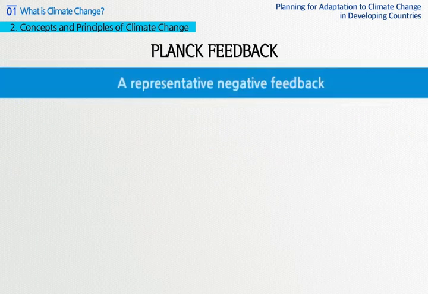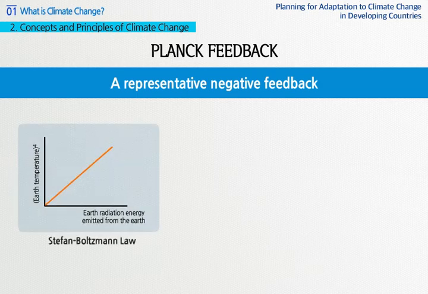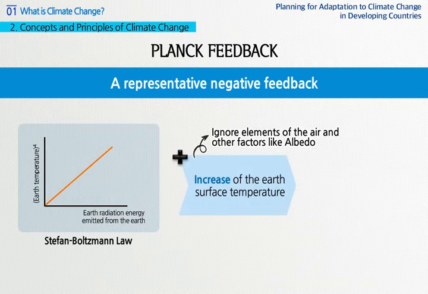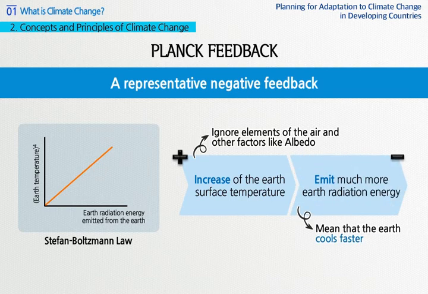Planck feedback is a representative negative feedback. It is based on the Stefan-Boltzmann's law that the fourth power of the Earth temperature is in proportion to the Earth radiation energy emitted from the Earth. If we can ignore elements of the air or other factors such as albedo, as the Earth's surface temperature increases, based on the Stefan-Boltzmann's law, more Earth radiation energy will be emitted, which means that the Earth cools much faster. As there is a tendency that temperature falls as it increases, Planck feedback is a representative negative feedback.